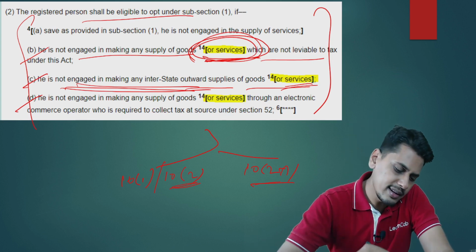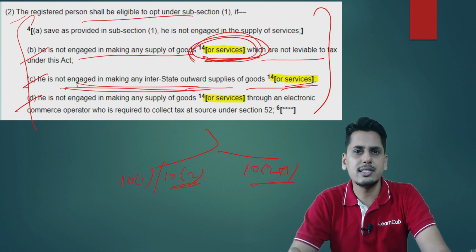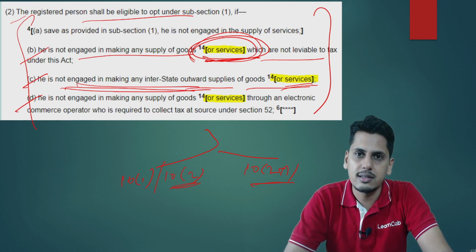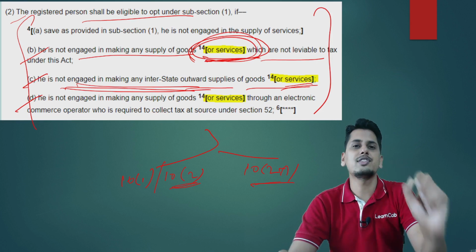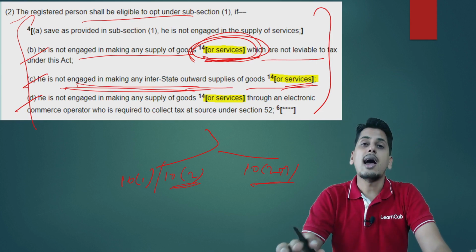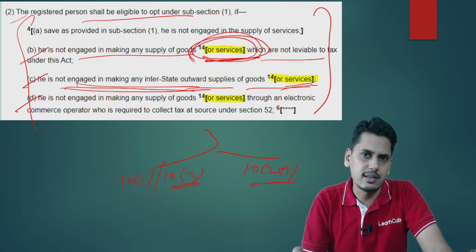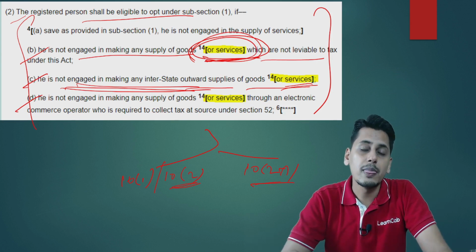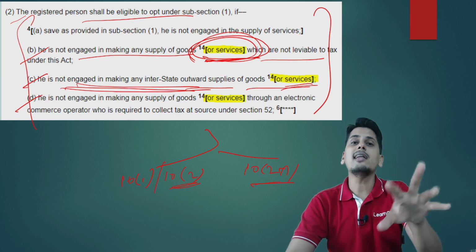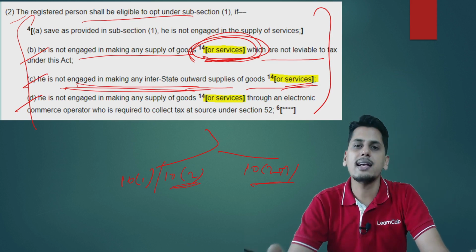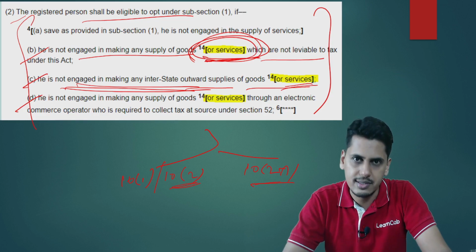Friends, can 10 subsection 1 composition scheme dealer supply services? The answer is yes. But is it without any restriction, or is there some restriction which is being placed? Friends, as regards restaurant services, food related services, there is no restriction at all. Up to the entire threshold of 150 lakhs or 75 lakhs as the case may be, these services can be supplied.